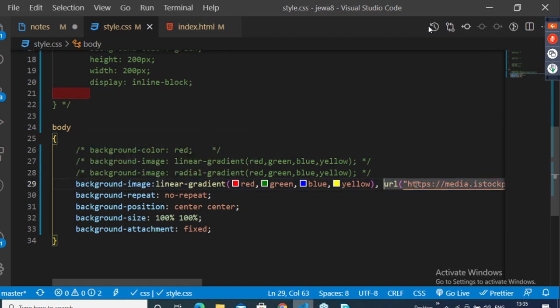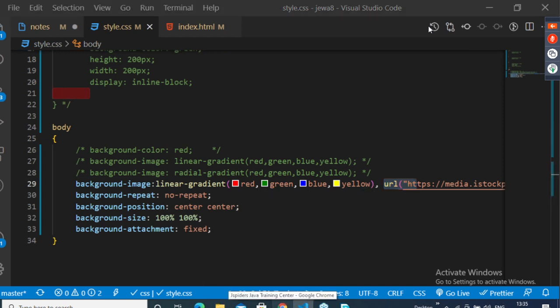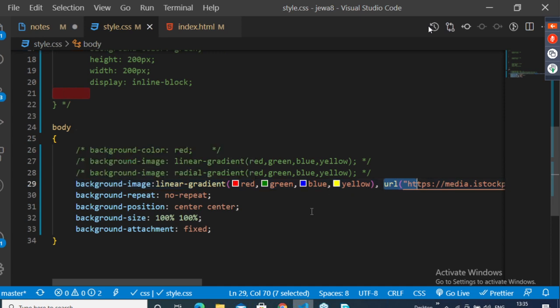See, when you pass both the URL and linear gradient, the first preference will be given to linear gradient, and it will be applying the colors. So reload the page. See, it is applying the colors. Is it providing first priority to linear gradient or else URL? It's giving first priority to linear gradient.